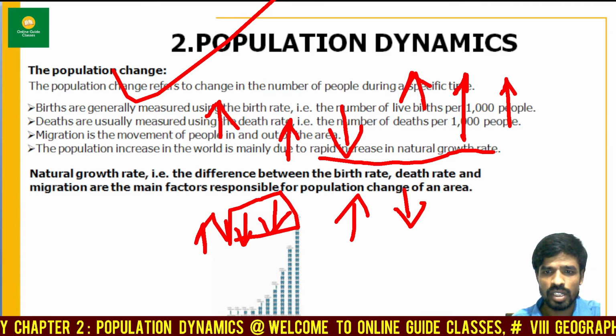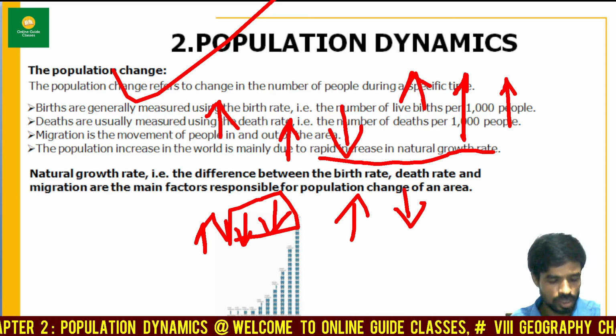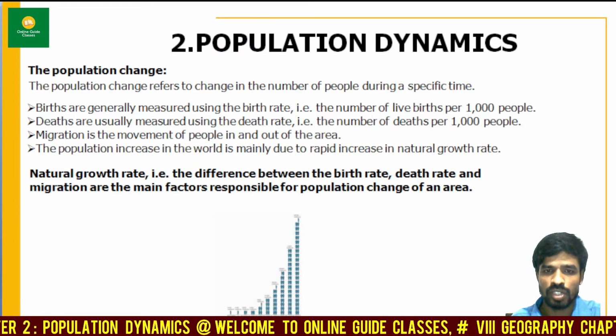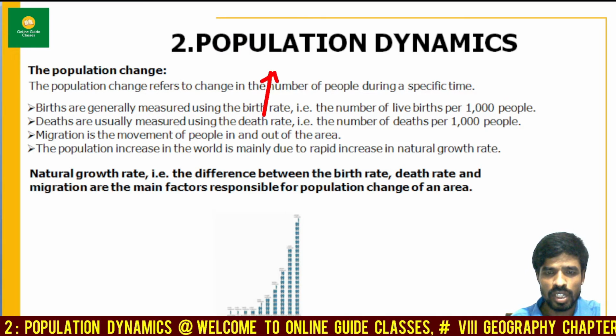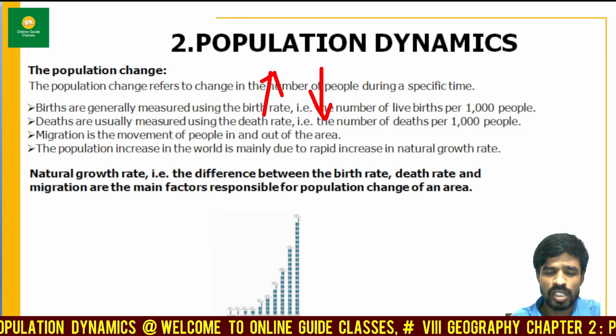Now let us understand the meaning of natural growth. I have explained natural growth. So these are the main points. Because of an increase in the birth rate and because of a decrease in the death rate, the population increases and decreases.